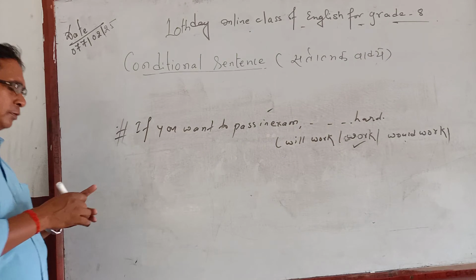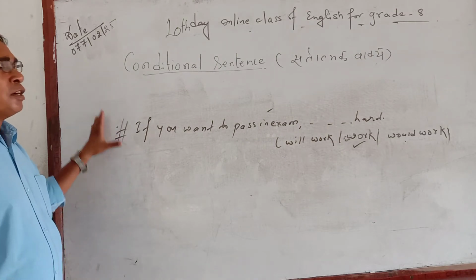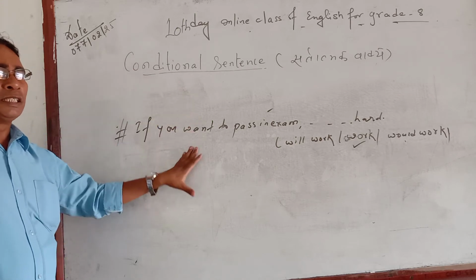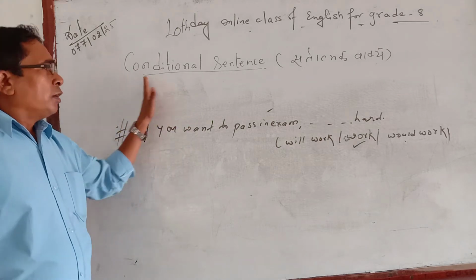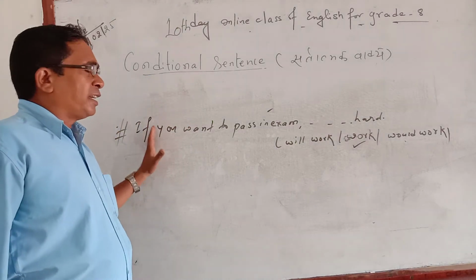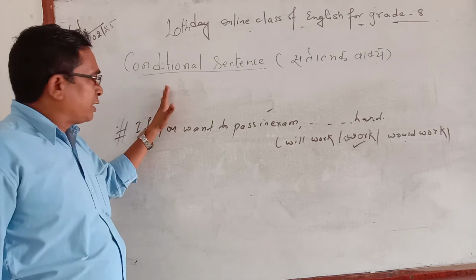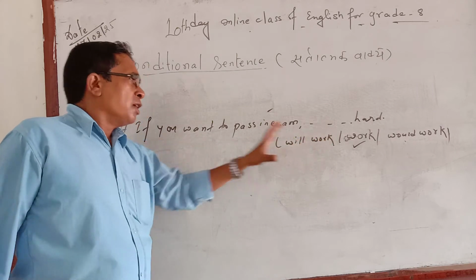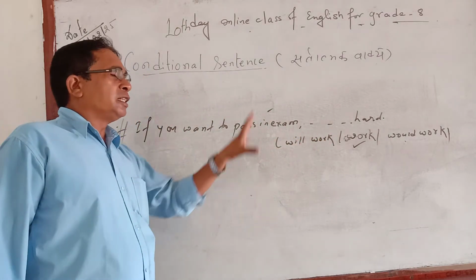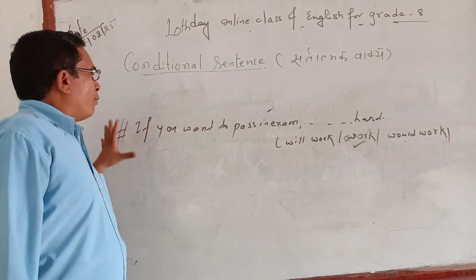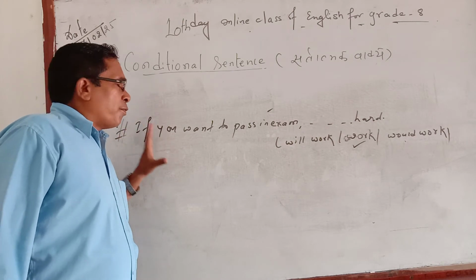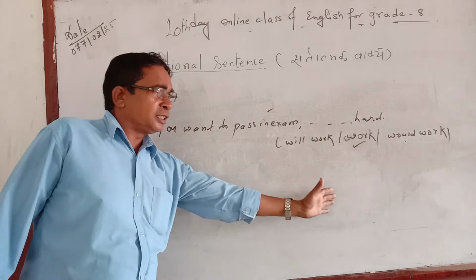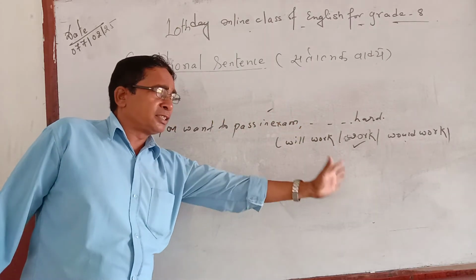In this way, in conclusion, a conditional sentence has two parts, condition and result. The part of the sentence where you find if, whether, until or unless is the condition, and the left part is the result. Condition is of 3 types, and result is of 3 types. First conditional: verb 1, verb 1; second: verb 2; third: had plus verb 3. Likewise, I have written in the rules the first, second, third, and the result also.